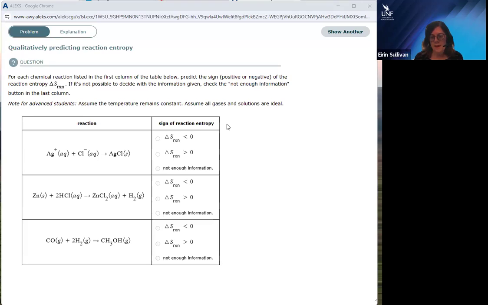If you have any reactants in different states of matter, or if you're looking at a process like melting or boiling or freezing, remember a gas has higher entropy than a liquid, and a liquid has higher entropy or disorder than a solid. So a solid melting is going to be an increase in entropy. For any reaction that has gaseous reactants or products, whichever side has more moles of gas is going to be in a higher state of entropy.